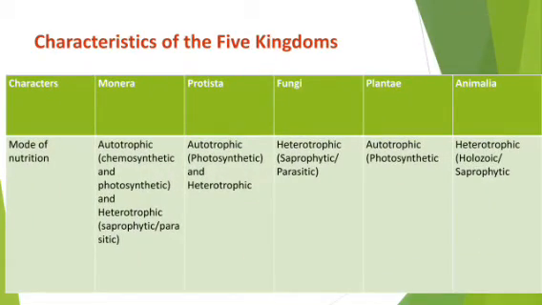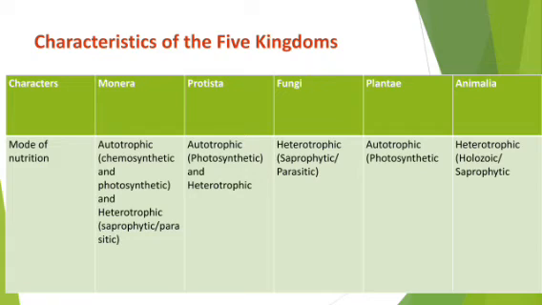Okay, then next, my dear students, mode of nutrition, that means what type of nutrition, or the way of taking the food, or mode of nutrition we may say. So in kingdom Monera, my dear students, the organisms are autotrophic. Autotrophic means what? The organism that can prepare their own food. That means they can make their own food. They are not dependent on others.